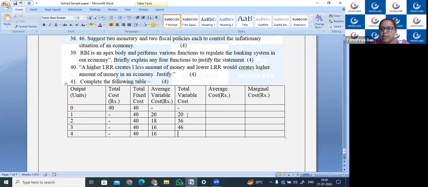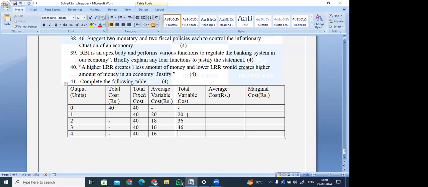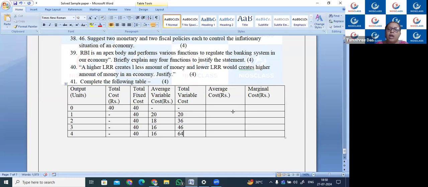Are all sleeping or what? 16 into 4, how much? 64, yes. Now, how can we calculate AC? AC is TC divided by Q. So now from here we can get our TC. This is our TVC and this is our TFC. Only by adding these we can get our TC.